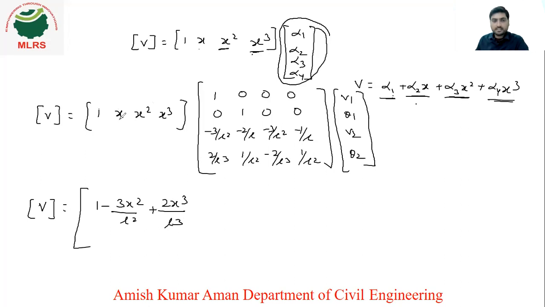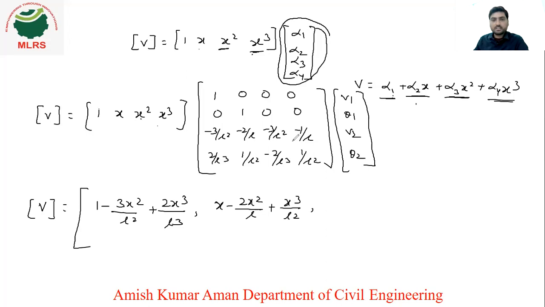This one, right? Now again we will multiply with the second column. So 1 into 0, 0, 1 into x, x square into minus 2 by L, so minus 2 by L x square, x cube into 1 by L, so 1 by L square into x cube. So the second term will be x minus 2x square upon L plus x cube by L square.